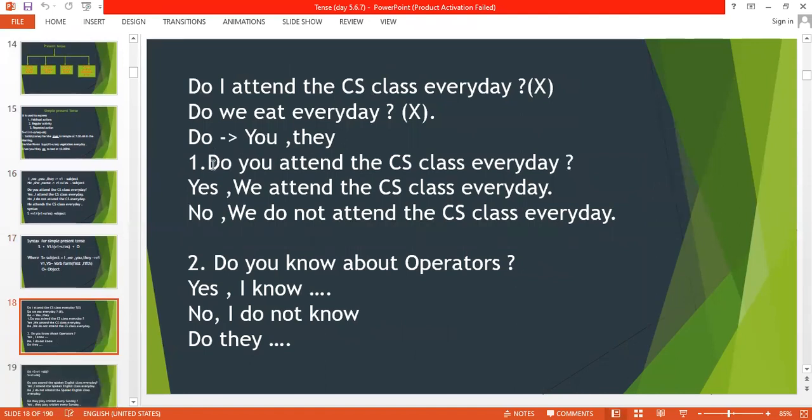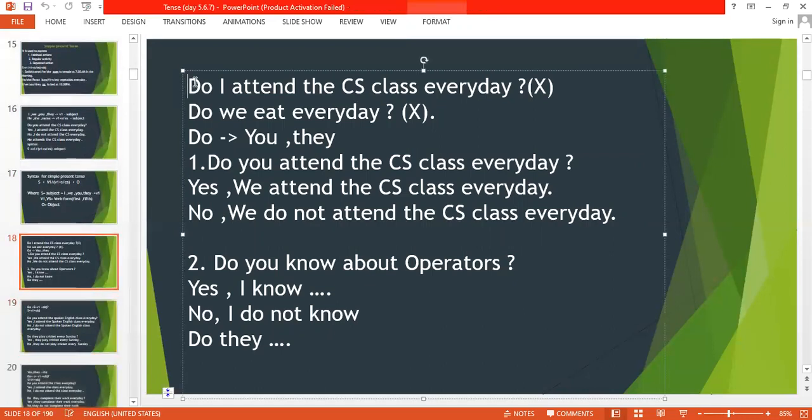Say here, do you... but there is one more twist here. You should not ask the question to yourself. For example, it is not the right way to ask a question to yourself, like, do I attend the CS class? Or even, do I attend the spoken English class? Because we, the people, should not talk to ourselves. Yeah, you can have the mind talk.